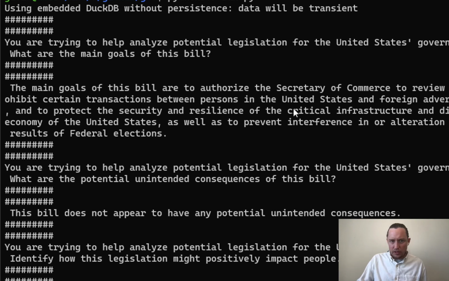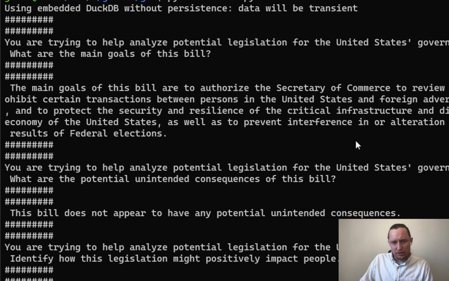So in the Restrict bill, I asked, what are the main goals of this bill? The main goals of this bill are to authorize the Secretary of Commerce to review and prohibit certain transactions between persons in the United States and foreign adversaries, and to protect the security and resilience of the critical infrastructure and digital economy of the United States, as well as to prevent interference in or alteration of the results of federal elections. So then I asked, what are the potential unintended consequences of this bill?